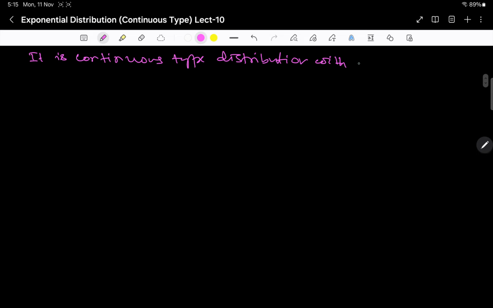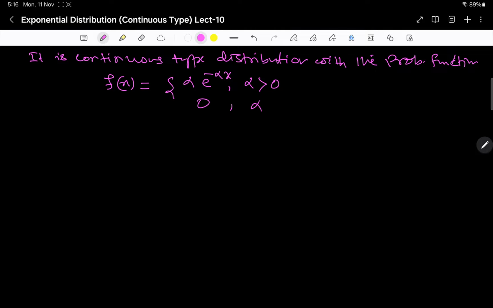Hello everyone. In this lecture, we will discuss the exponential distribution. It is a continuous type distribution with the probability function given by f of x is equal to alpha e to the power minus alpha x, for x greater than or equal to 0, and 0 otherwise, where alpha is positive.